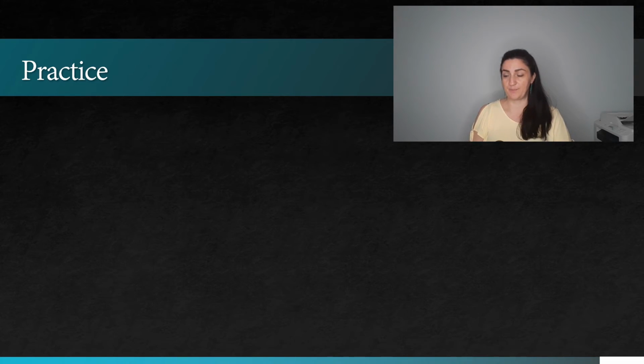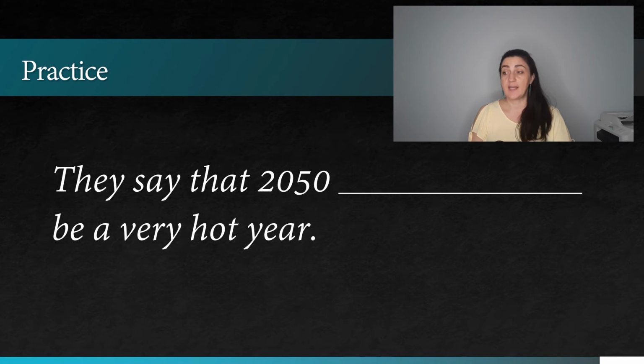Another example. They say that 2050 will be or is going to be a very hot year. They are probably some kind of weather experts. Of course, the correct choice would be will, because they are making this prediction on the basis of their knowledge.